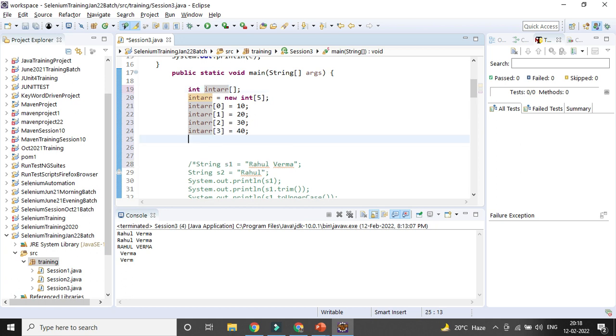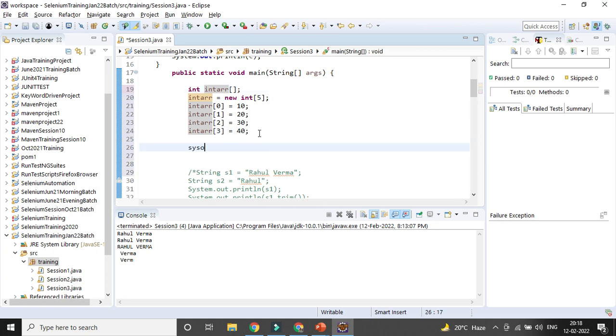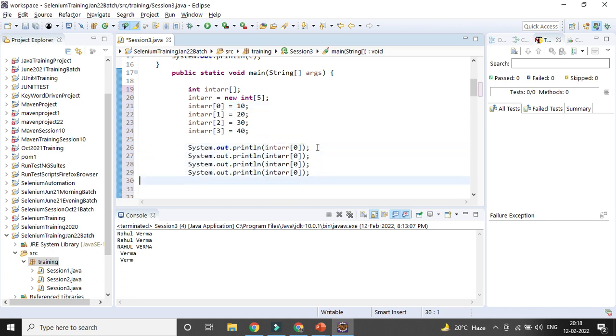So now, how can you access the array? Similarly, you need to give the index. Here 1, 2, 3, 4 and 5, I did not define, right?